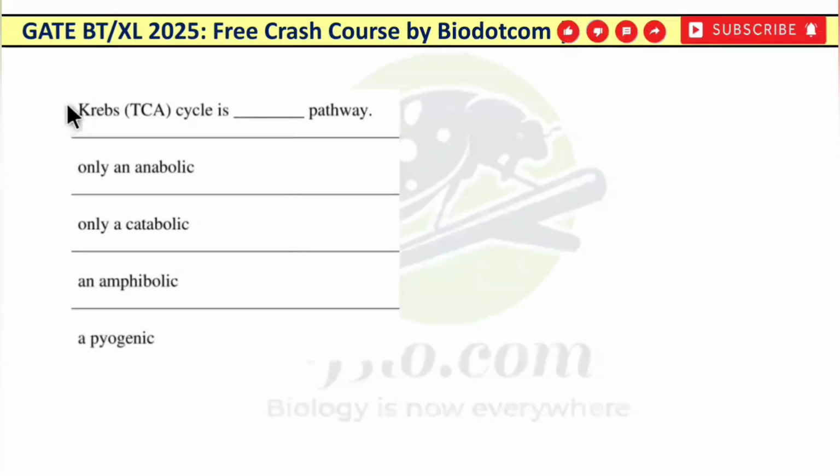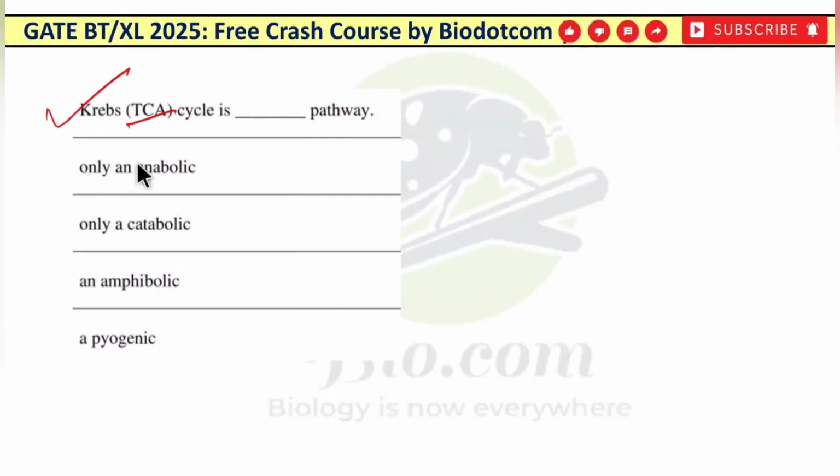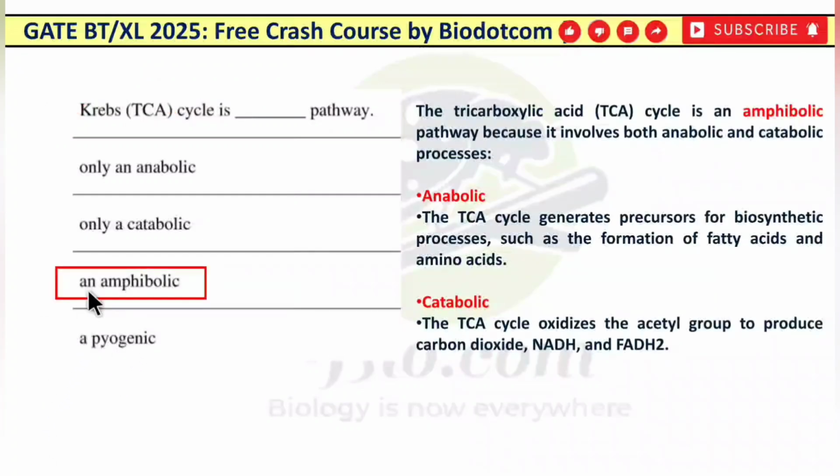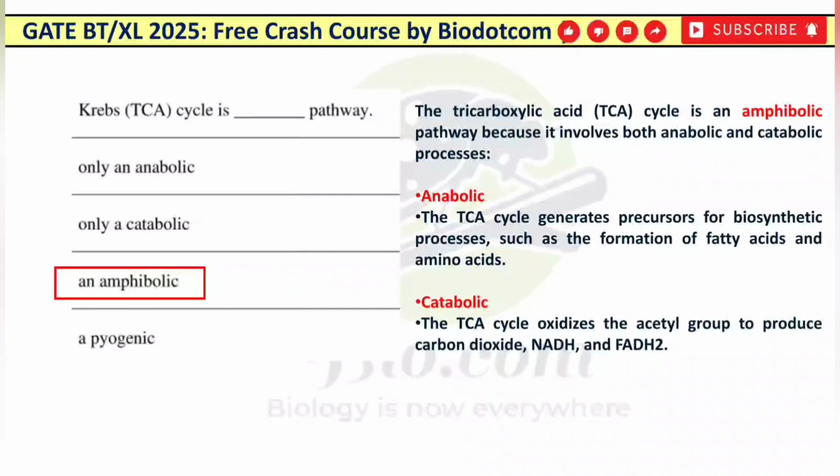Now next question. Krebs, that is the tricarboxylic acid cycle, that is the TCA cycle, is a dash pathway. Only an anabolic pathway, only a catabolic, an amphibolic, or a pyogenic pathway. So it is the amphibolic pathway. It means it has both anabolic and catabolic phases in its metabolism. So how is it anabolic?